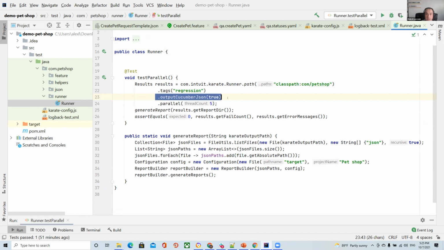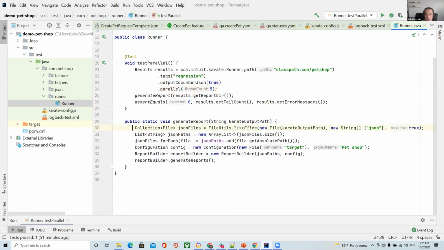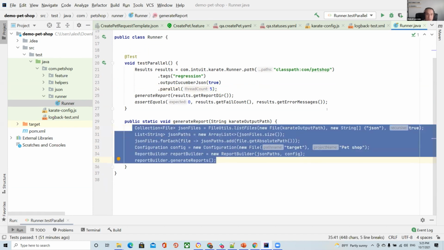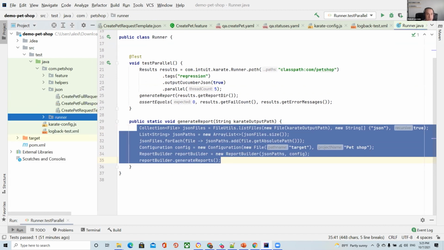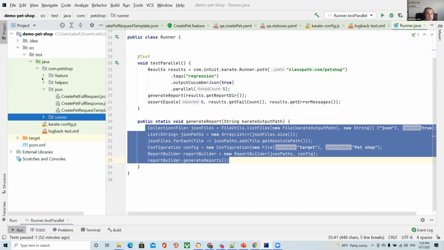Plus, we can add information that we definitely need Cucumber JSON reports. Plus, we can specify that we want to use 5 threads, for example. And after, we generate Cucumber reports, and plus we generate Karate reports. Okay. We have our JSON if you want to use it.